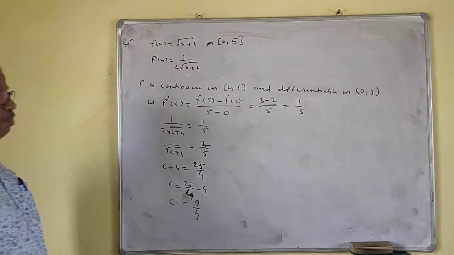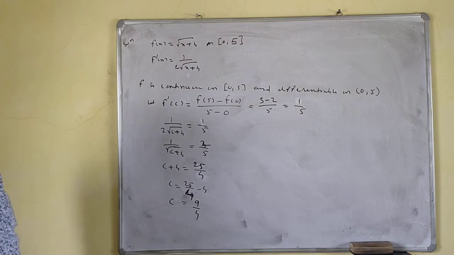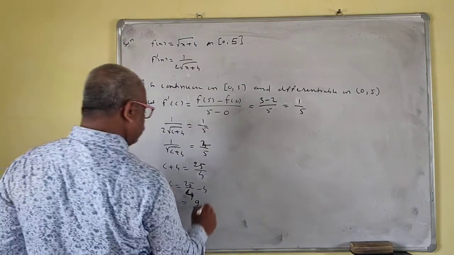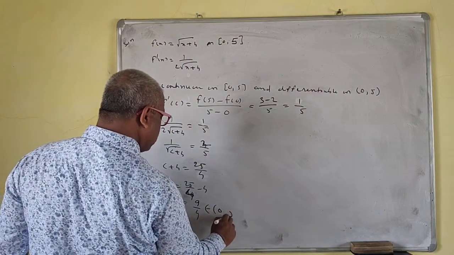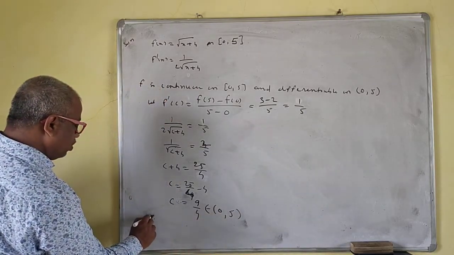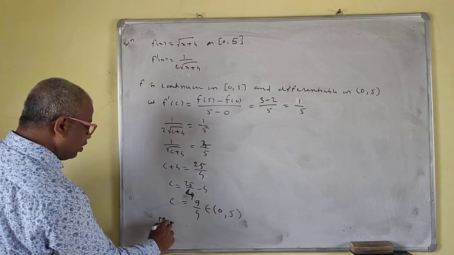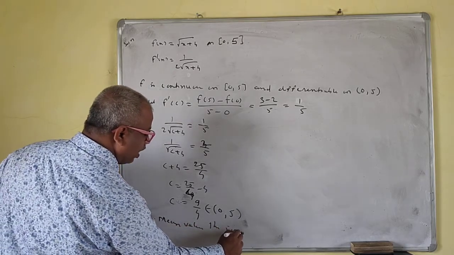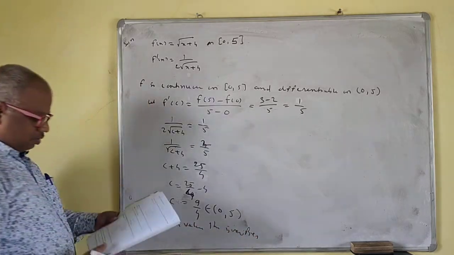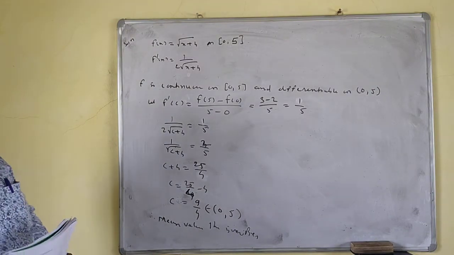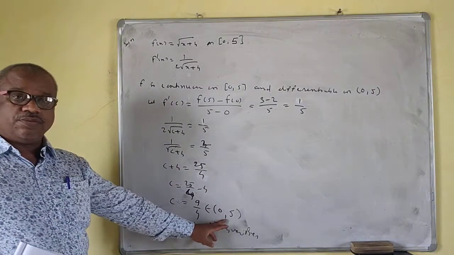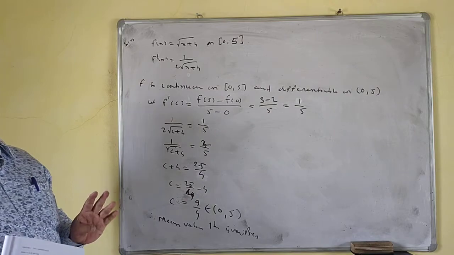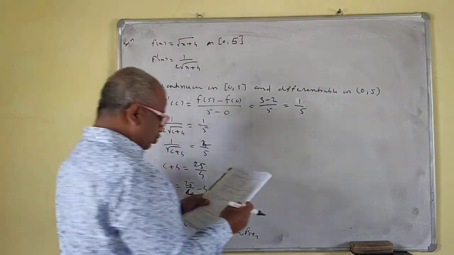Okay. 9 by 4 means 2 point something. And 2 point something belongs to the open interval 0, 5. Therefore, mean value theorem is verified. Mean value theorem is verified. Okay, so we must get the value between 0 and 5. Okay, so that we get.